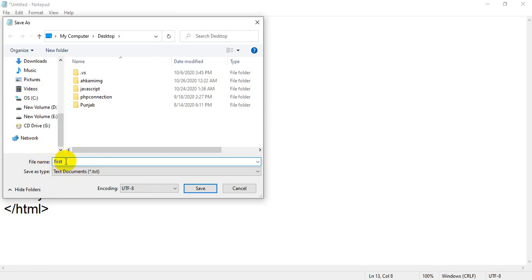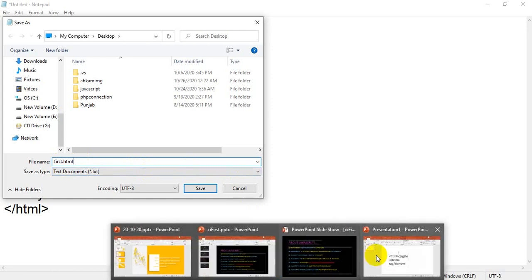After the name, it is compulsory to assign a dot symbol. Again I am repeating, if you are going to save a file, first you have to assign some name. So I have assigned first as a name. After first, without any space, just write dot, and dot is compulsory. Then you have to write HTML. If you are unable to see, I just want to go back in PowerPoint.